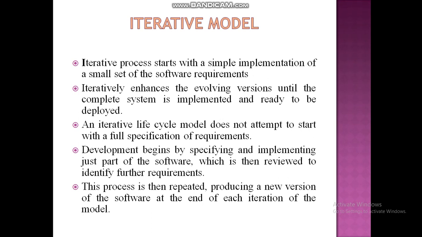The remaining requirements are identified in the review. After completion of the first part of the process, we go to review. After that, we identify the new requirements, the remaining requirements. This process is then repeated, producing a new version of the software at the end of each iteration of the model, and it continues until the final system is deployed.